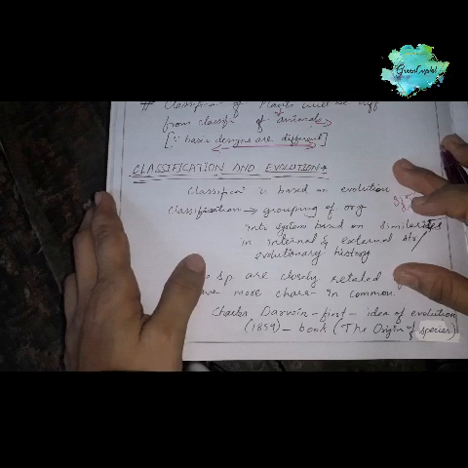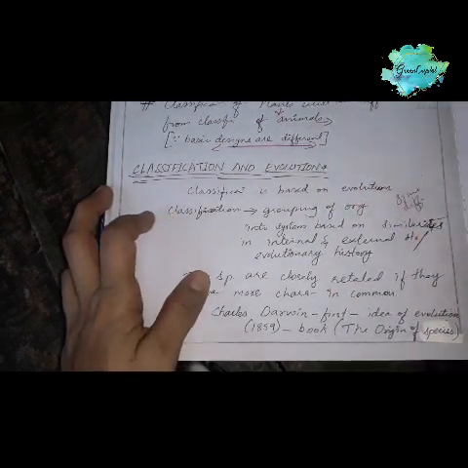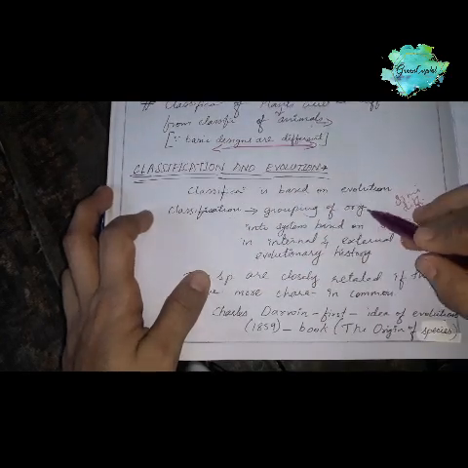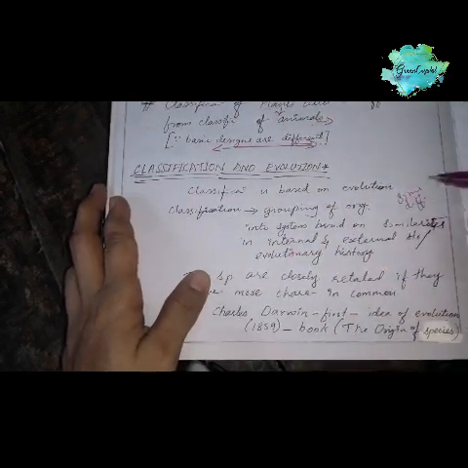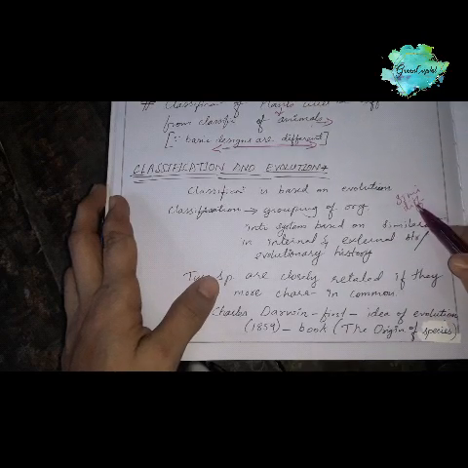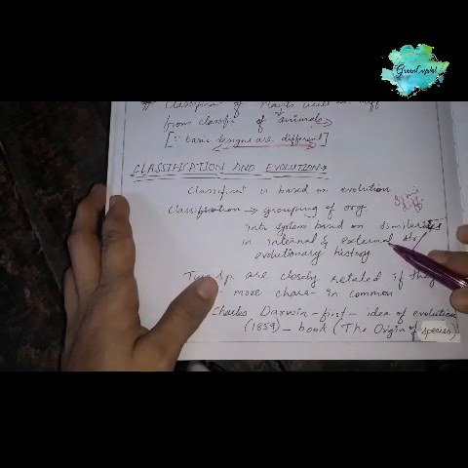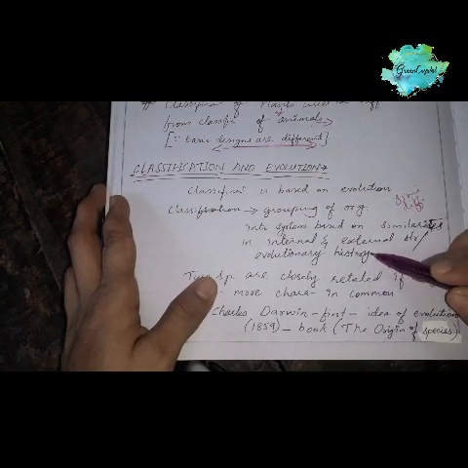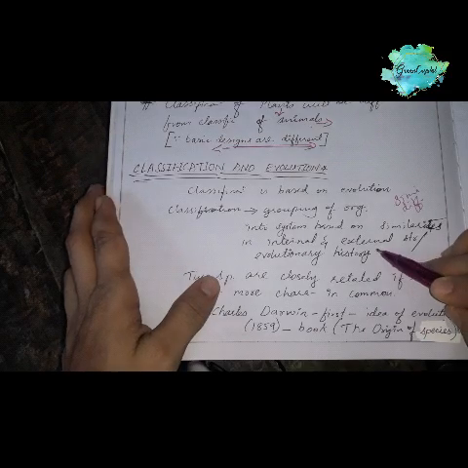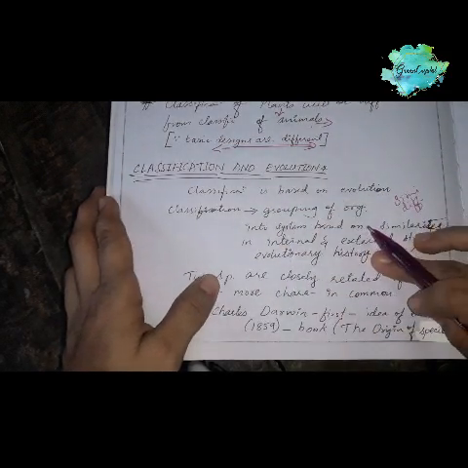So classification is based on evolution, it is believed, and classification groups organisms into a system based on similarities and differences. These similarities and differences may be internal or external. We can term this evolutionary history.